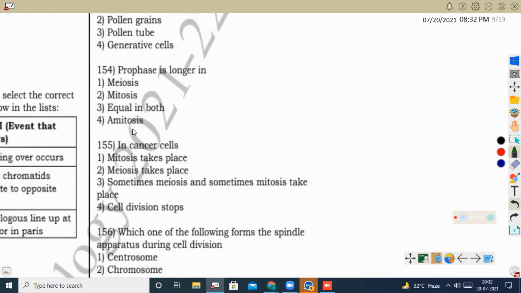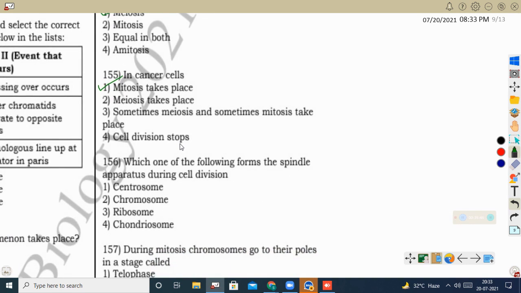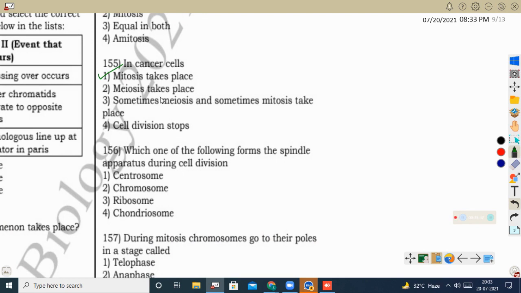Next question, prophase is longer in. Prophase will be longer in meiotic division. In mitosis, prophase is not longer, because in that stage the cell is just getting ready to divide, but in meiosis the crossing over and recombination processes are occurring. Because of that, meiosis I, prophase I is a lengthy stage, and it consists of 5 different stages. So meiosis is the correct option. In cancer, formation is due to unwanted mitotic division or equational division. So mitosis is taking place without any regulation, that is cancer.